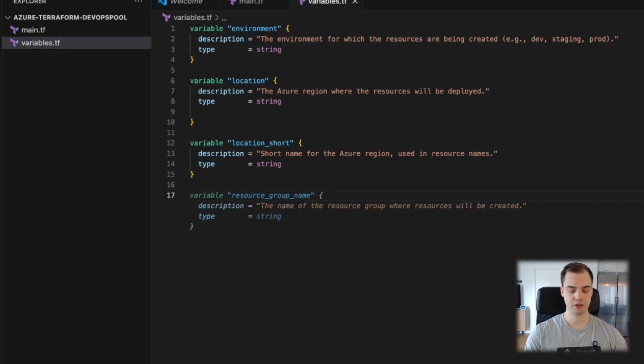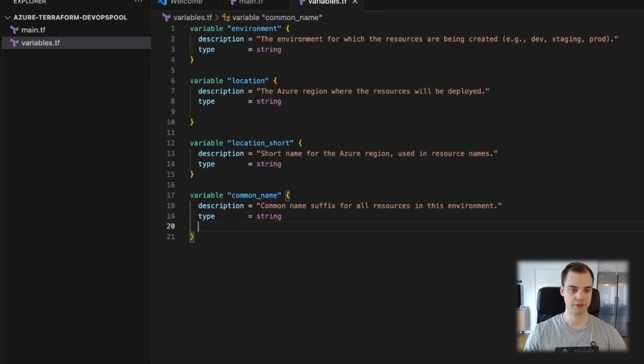And I don't always do this, sometimes I have something I call a common name. So you'll see it's like the suffix to resources that I create. So a common name, prefix, I guess. Suffix. Prefix is the thing that comes first, and suffix is the thing that comes in the end, I hope. Otherwise I will look like an idiot right now.